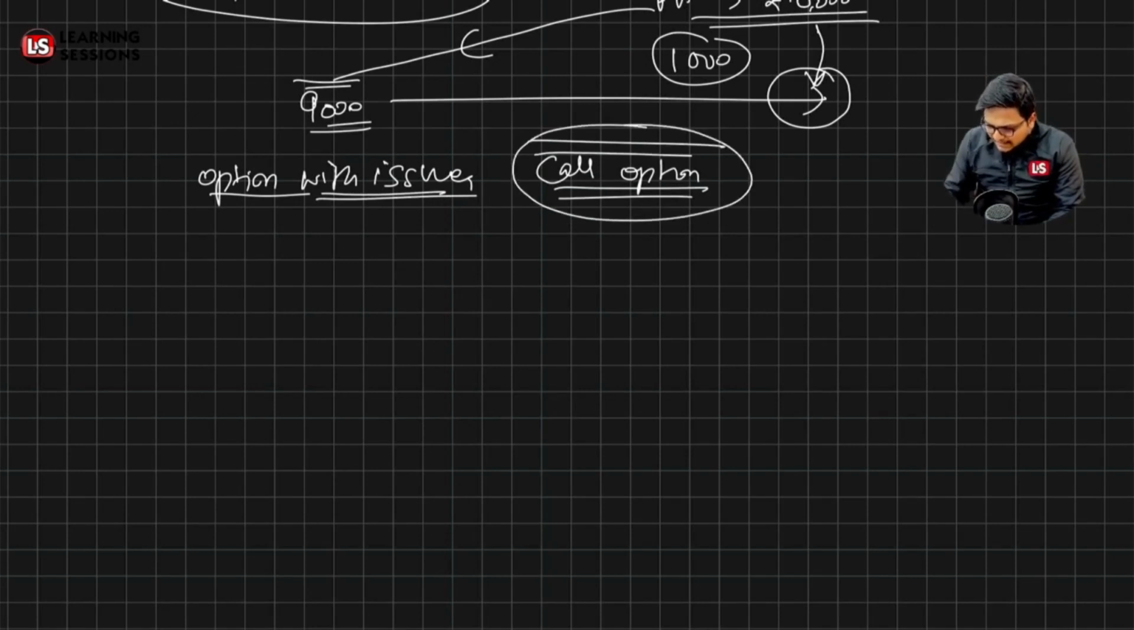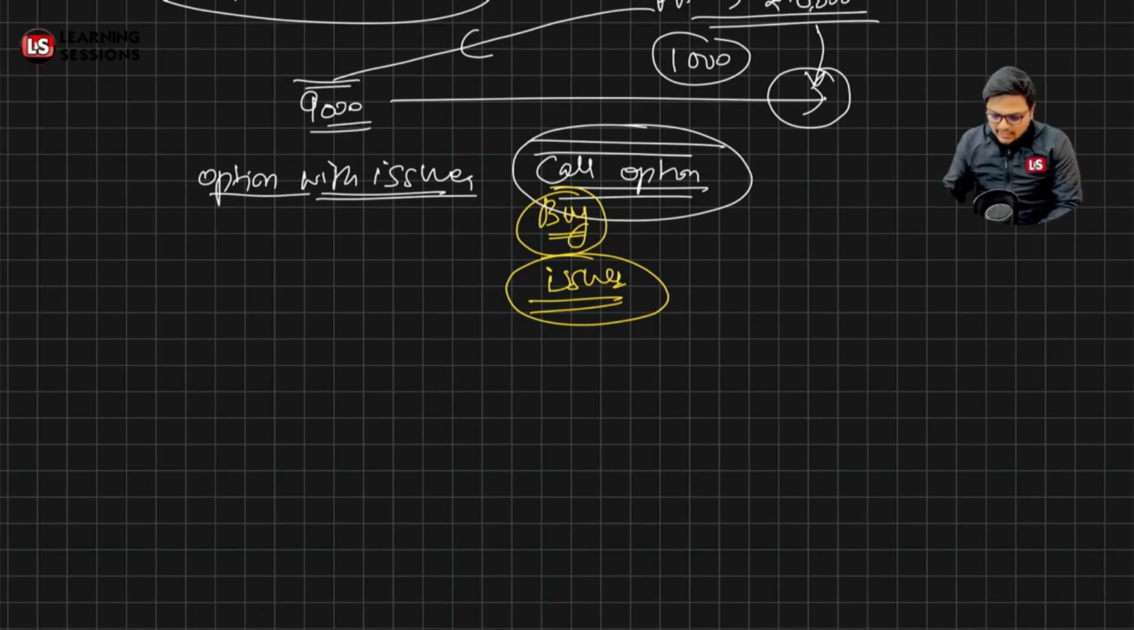It gives a right to buy. So it's basically giving a right to the issuer that they can buy back the debentures they have issued. That's actually related to the call option.